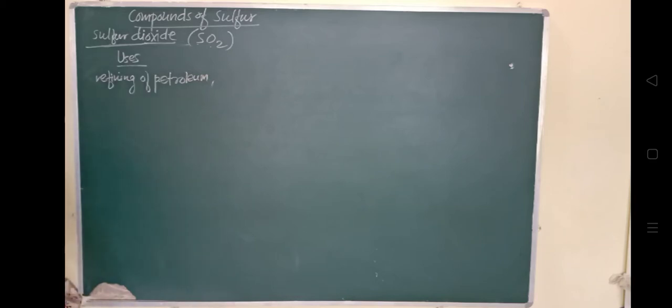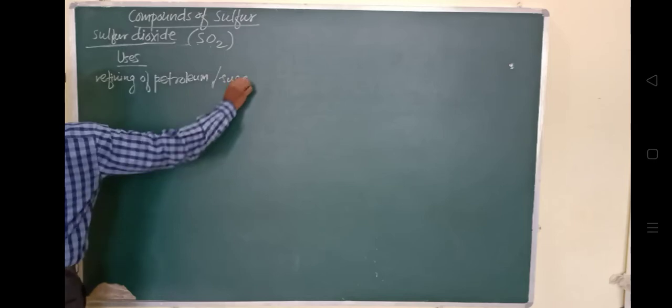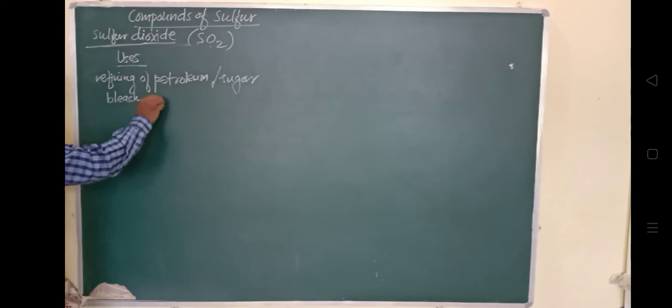Sugar के refining के लिए भी ये use किया जाता है sulfur dioxide. It is used to bleach wool as well as silk. Bleaching के लिए भी use किया जाता है, wool या फिर silk को bleach करने के लिए भी.